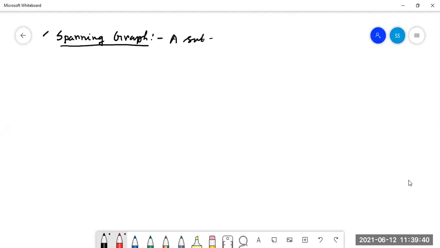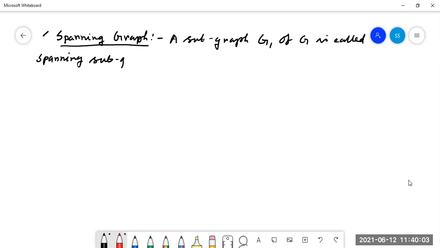A subgraph G1 of a graph G is called a spanning subgraph of G if G and G1 have the same vertex set.